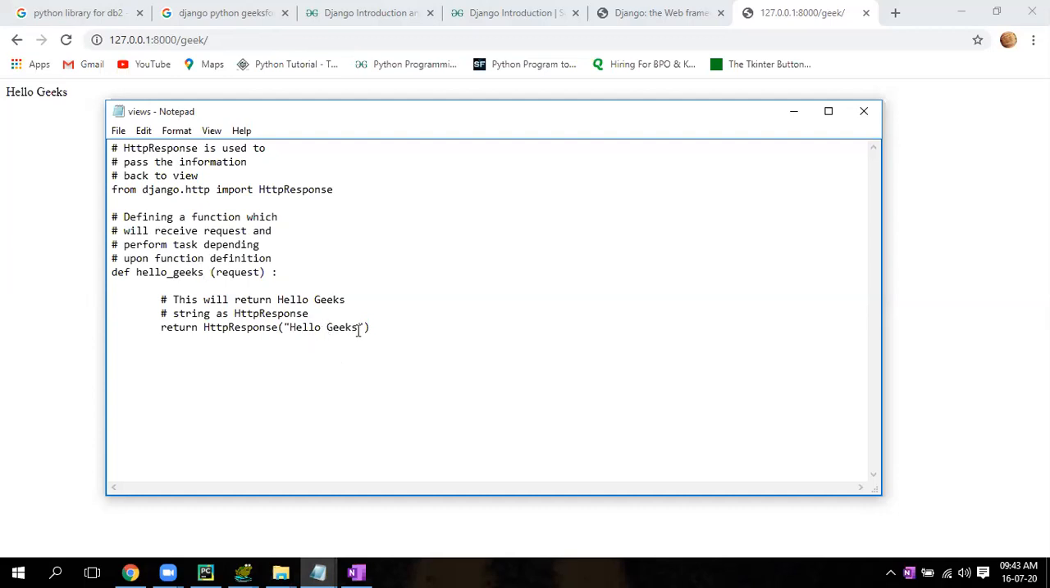You write something else here. Hello Geeks, how are you? What are you doing? After Hello Geeks, write a full stop, then how are you, and so on, whatever you want to write. Save it. Go to file and save. Saved.